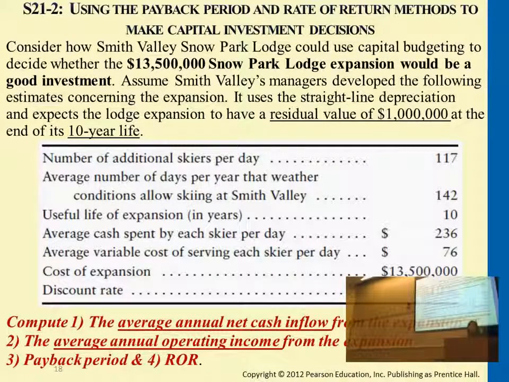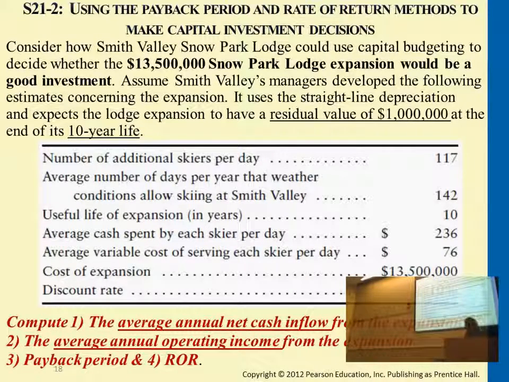Okay, let's try to figure out just number one question, the average annual net cash inflow first. So first of all, if you want to know how much money you're collecting from this business, you need to know how many skiers are coming on a yearly basis and how much money you're getting from each skier every day. Right? So it tells you that the number of additional skiers per day after the expansion will be 117 people on a daily basis.